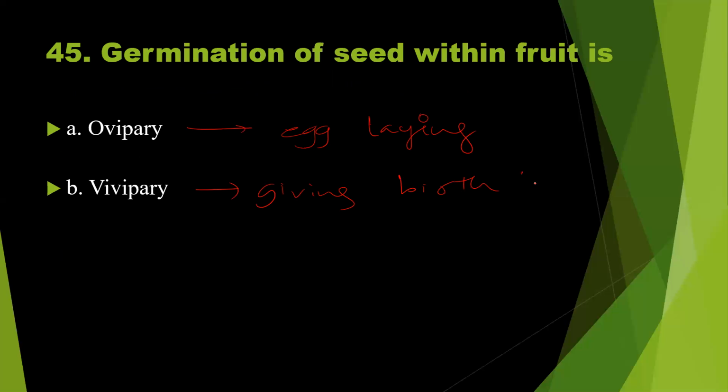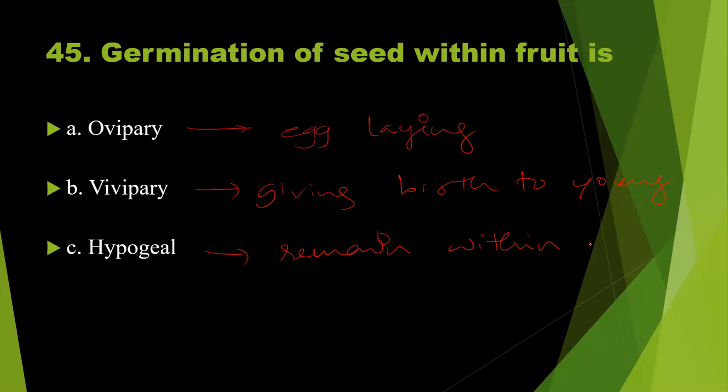So in case of animals, what about in plants? Hypogeal: hypo means below. The cotyledons will not come out of the soil surface. They will remain within the soil during seed germination. Epigeal means they will come out. They will come above the soil surface during the germination. So what is the right answer here?